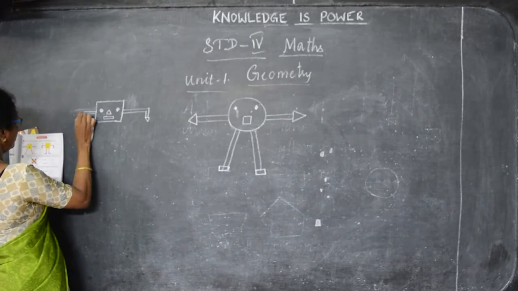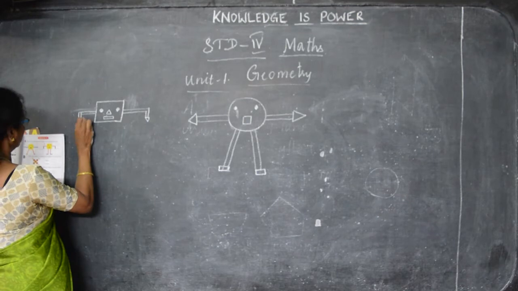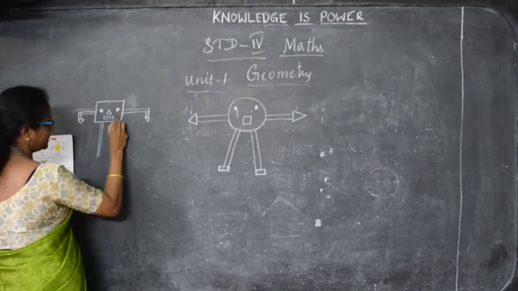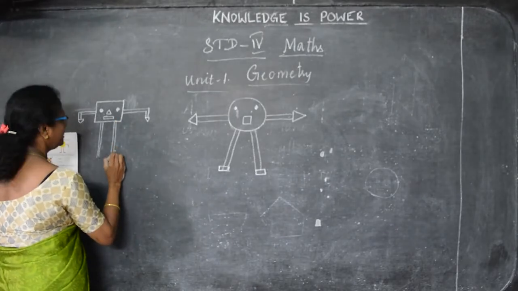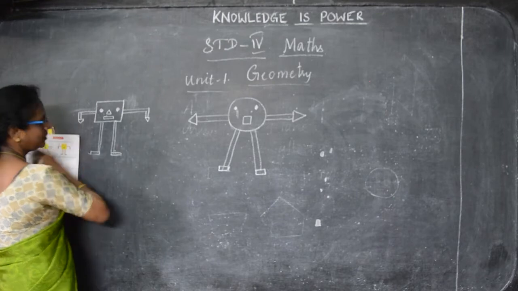So like this, evenly you can draw. And then here's the rectangle, his legs. It seems to be his legs. So these are the two pictures.